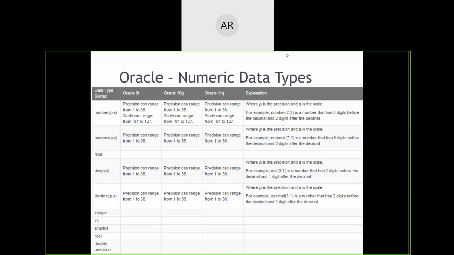Neha, we will be using 10G. Though 11G, 12C and 18C are also in the market, 10G is enough for us. Oracle 10G Express Edition.